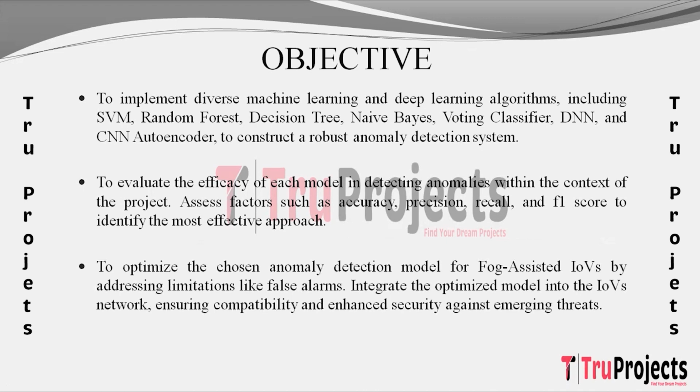Following the selection of an anomaly detection model, we aim to optimize its functionality, specifically addressing concerns such as false alarms. This optimization ensures the model's reliability in real world scenarios. Subsequently, we seamlessly integrate the optimized model into the fog assisted IoVs network. This integration involves ensuring compatibility with existing infrastructure while fortifying security measures against emerging threats, thereby enhancing the overall safety and reliability of the intelligent transportation system.